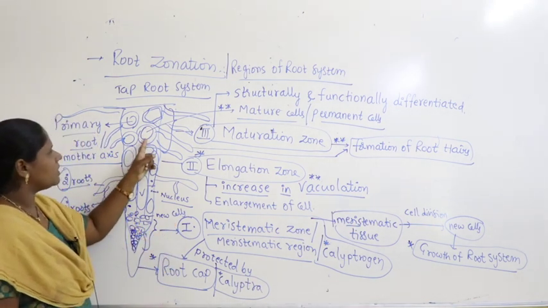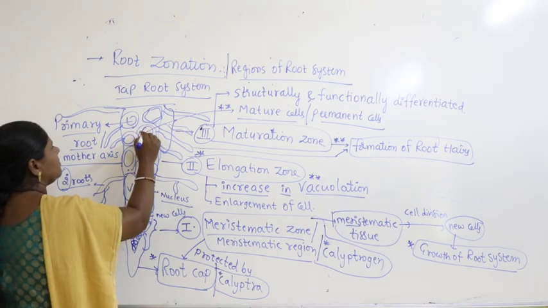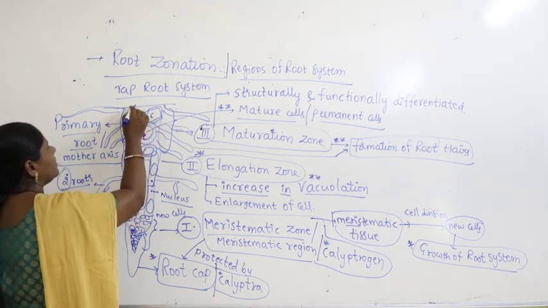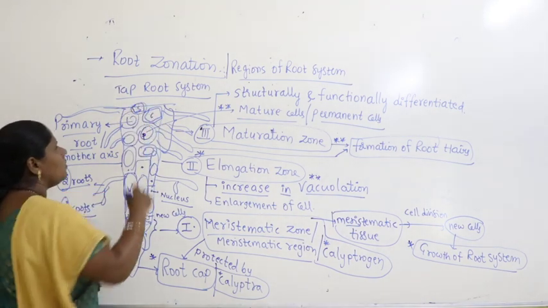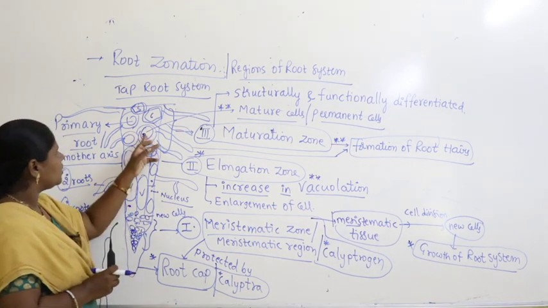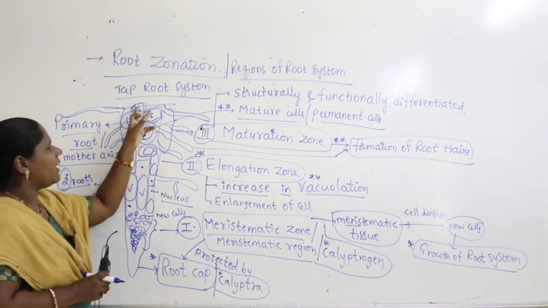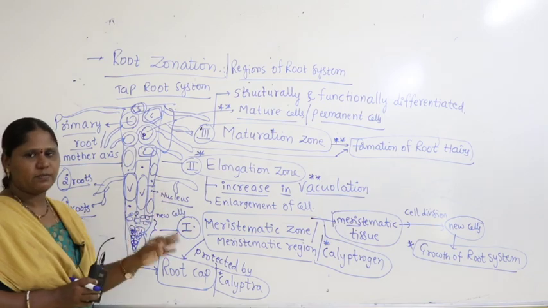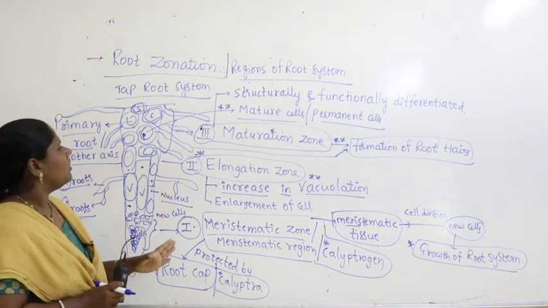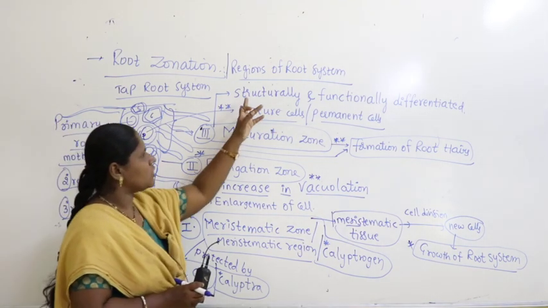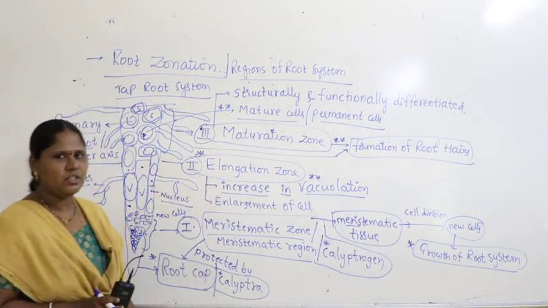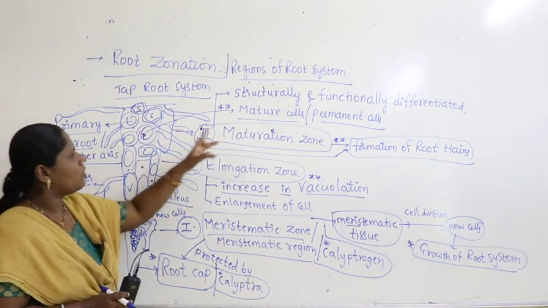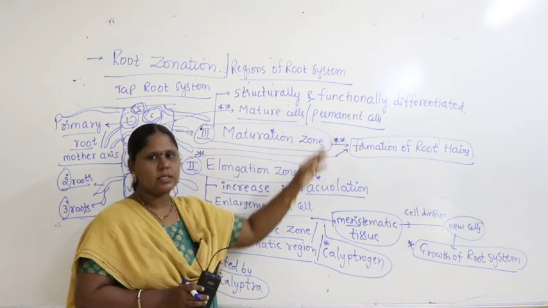See what I have drawn here, this is parenchyma. Let us imagine some cells develop into parenchyma, and some cells develop into sclerenchyma. Structurally they get differentiated and every cell is assigned a specific function to do. So this is what is called structurally and functionally differentiated. Now these cells are called mature cells and permanent cells.